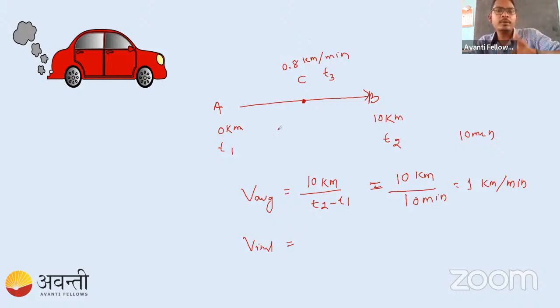Now we are going to see how to find the average velocity or instantaneous velocity. Don't worry, but I hope you understood the overall idea of average velocity and instantaneous velocity. This is all about the car, and now we can use the same concept or logic for the consumption in any particular reaction. I hope you understood this. Is it clear to everyone, or do you have any doubt?